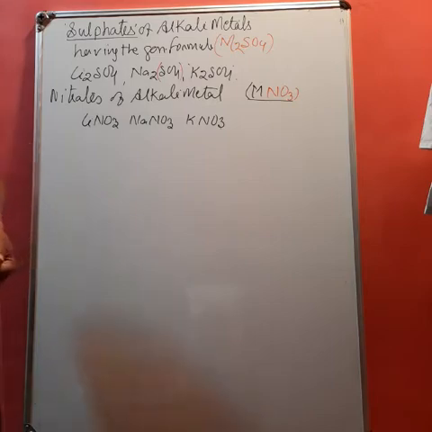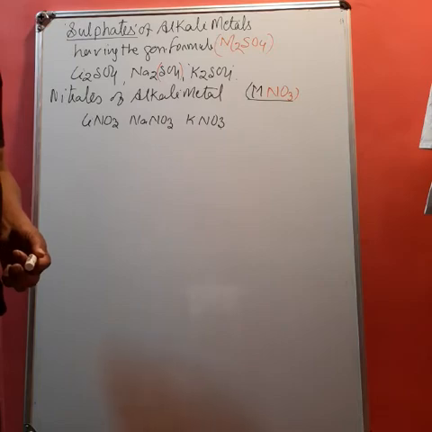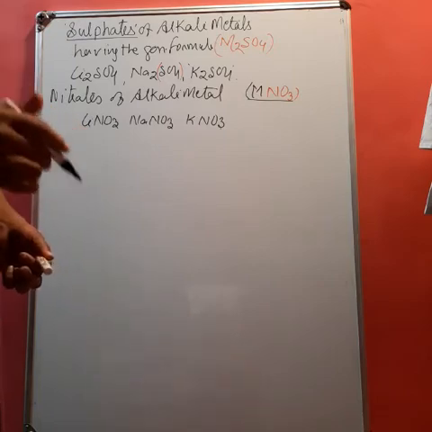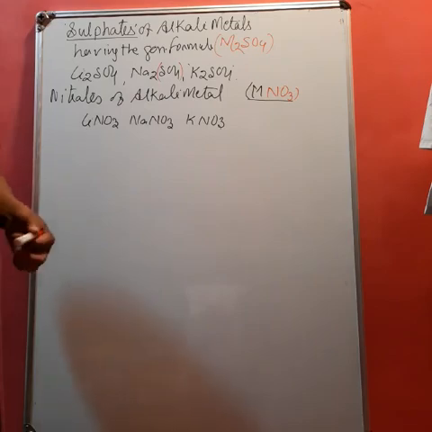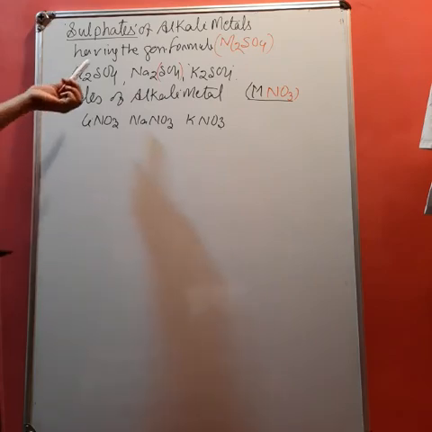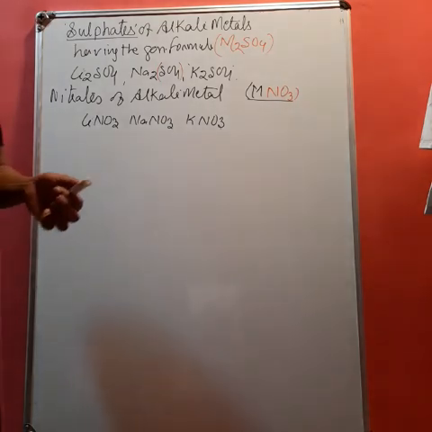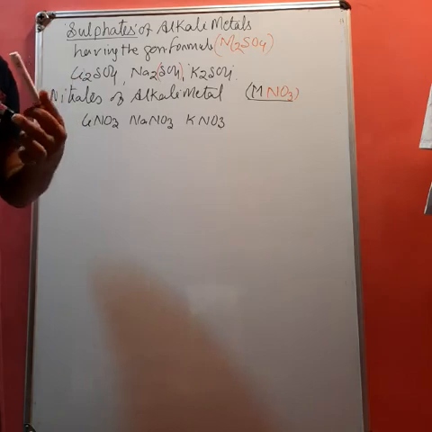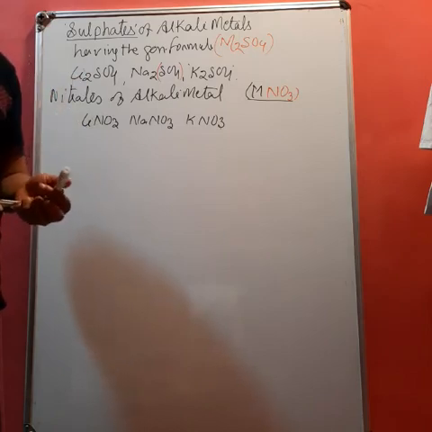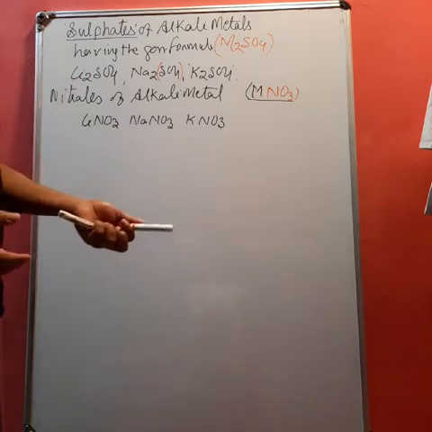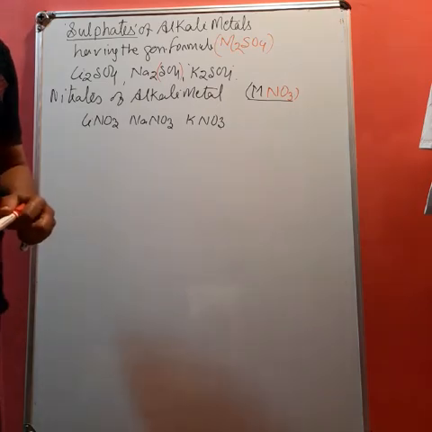So while solving this type of conceptual or reason-based question, you have to apply two factors, lattice enthalpy and hydration enthalpy. Again, students, the nature of bond also changes, which depends on the size of cation and anion.